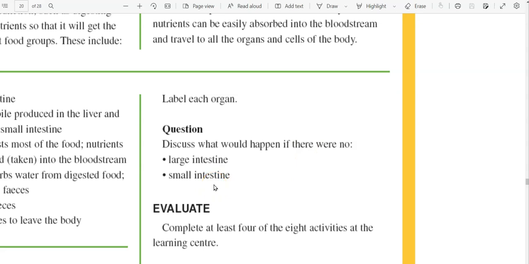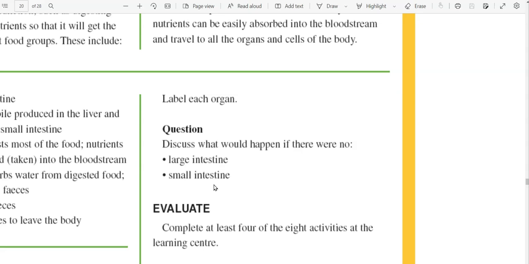And the small intestine has various sections: the duodenum, the jejunum, the ileum, all of those sections that help with making sure that we can absorb and get the most out of the food that we eat. Now, the large intestine takes the water out of the digested food and then puts the things that we no longer need together and stores it in the rectum so it can be released.